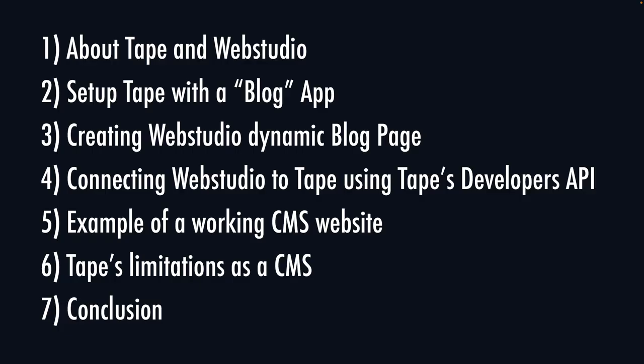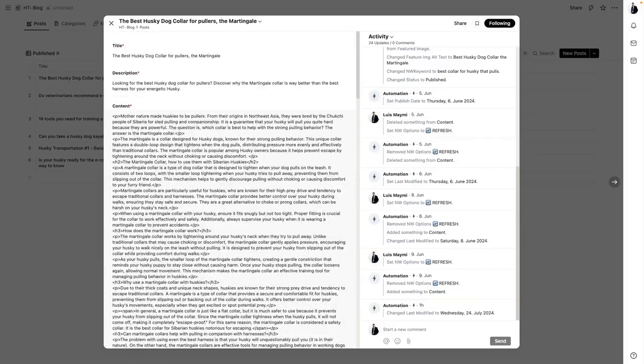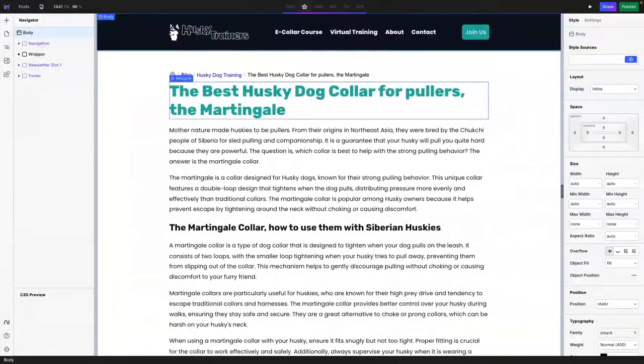Okay, so as I mentioned before, let me go to Tape's limitation as a content management system. As you can see, you don't really have an HTML editor here. So that's a very big limitation on Tape. If you want certain flexibility, you need to put the raw HTML here and then try to edit it in another platform for now, like I do with Neuron Writer. You can also just create the document as an HTML and then import it here. And the reason for that is it gives you a lot more flexibility in Webstudio.